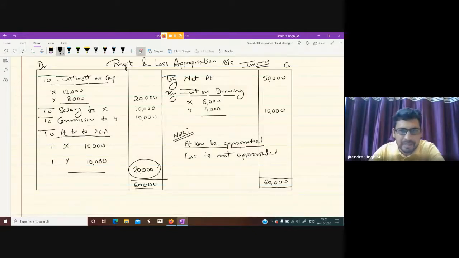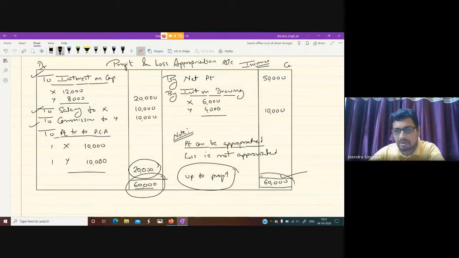And we can give interest on capital, salary and commission only up to profit. This is one more point which everybody must remember, because profit available is 60,000, so we can distribute only 60,000, not more than 60,000. If interest on capital, salary and commission in any case is more than 60,000, then it is not possible to give. We will give interest on capital, salary and commission only up to the profit which is available with us.